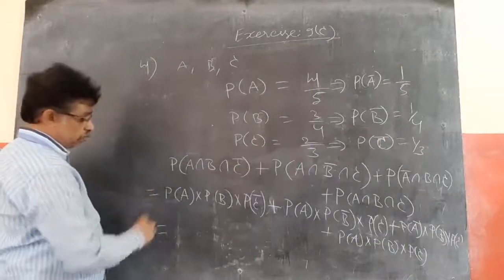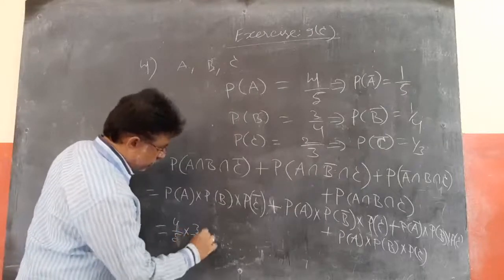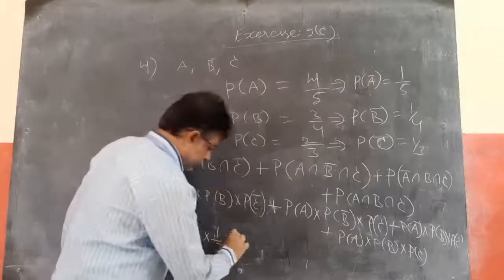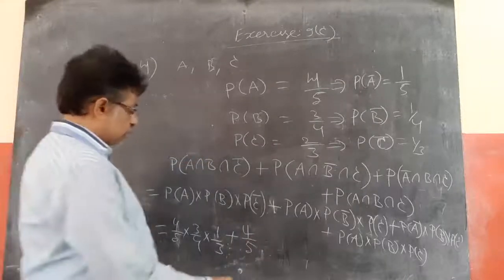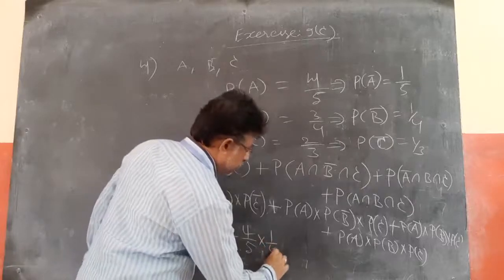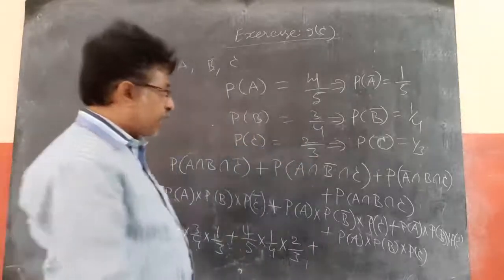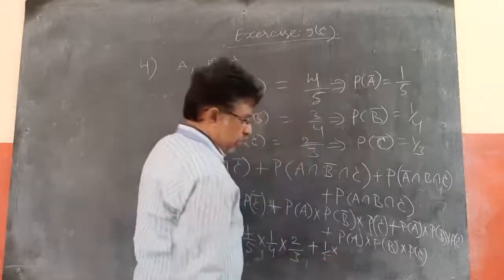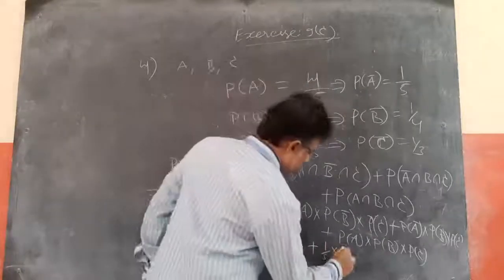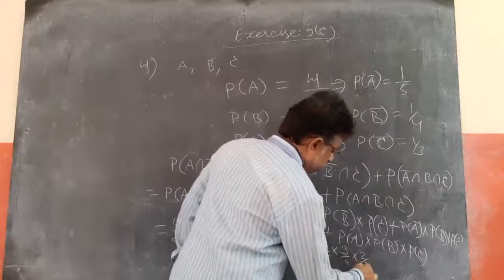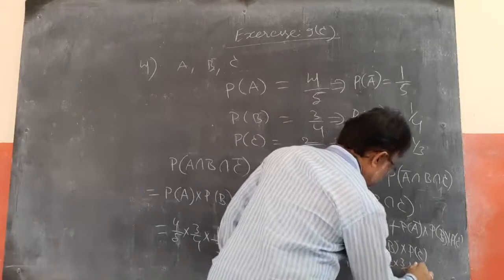So the required probability equals P of A, that is 4 by 5, into P of B, 3 by 4, into P of C bar, 1 by 3, plus P of A, 4 by 5, P of B bar, 1 by 4, P of C, 2 by 3, plus P of A bar, 1 by 5, P of B, 3 by 4, P of C, 2 by 3, plus P of A into P of B into P of C, which is 4 by 5 into 3 by 4 into 2 by 3.